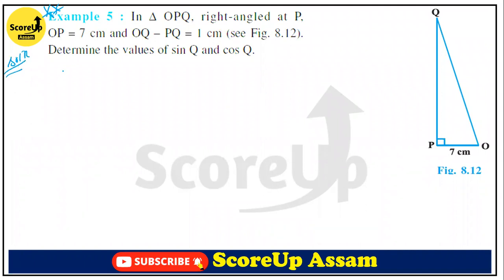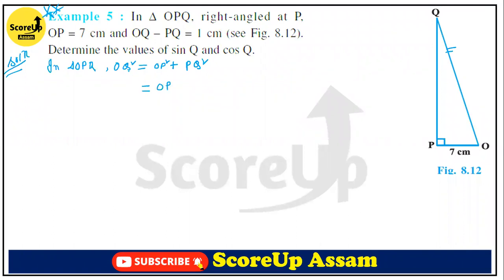So now in triangle OPQ, what can we write? This is our hypotenuse, right? OQ square is equal to OP square plus PQ square. Can you tell the value of OP? It is 7, it is given.